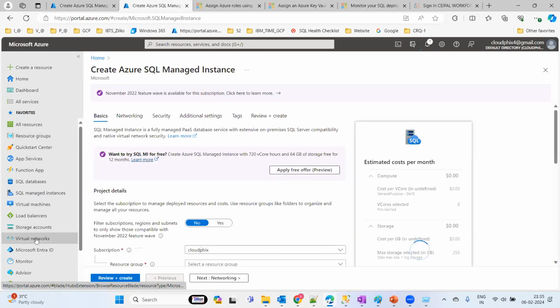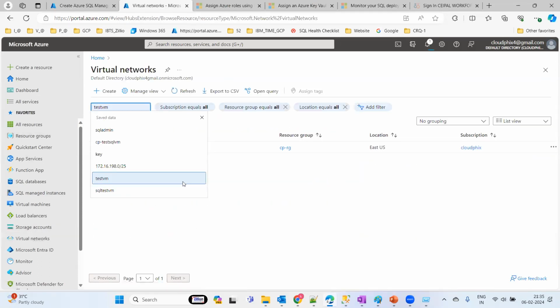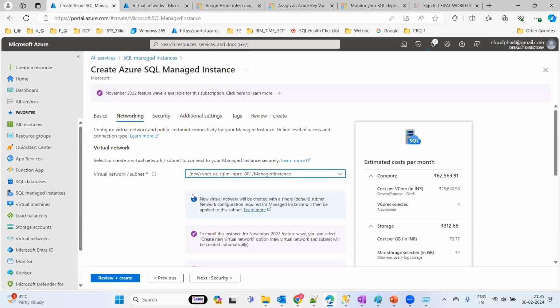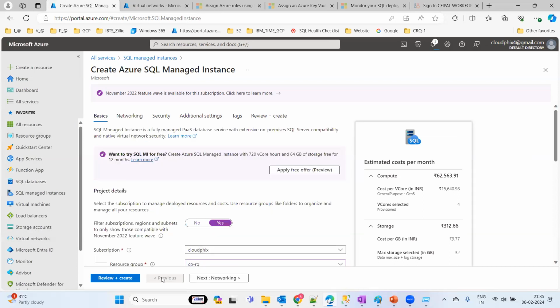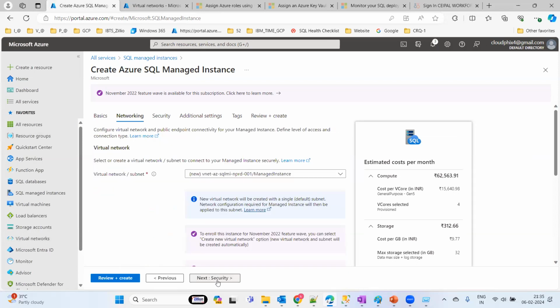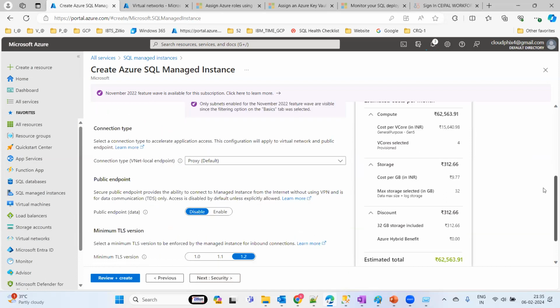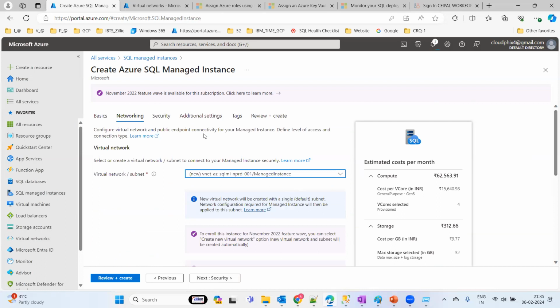Where this VNet actually got deployed. Okay, East US only. Just let's wait. It should reflect basically. Just go back to the previous menu and just move forward. Still not showing. But if you are going to use this one, it is going to take around 6 hours of the time to deploy this one. If you can see the